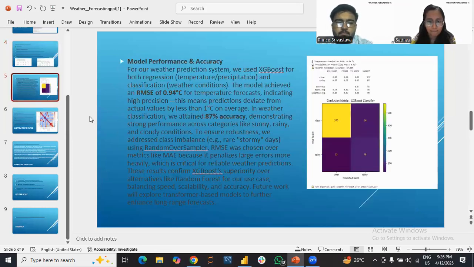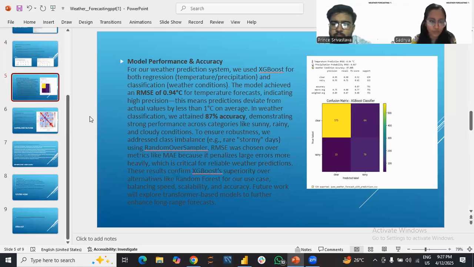And again, talking about why exactly XGBoost over random forest: model performance and accuracy. For our weather prediction system, we use XGBoost for regression of temperature and classification of the weather condition. This model achieves 0.94 degrees Celsius for temperature, which is very accurate. The lower the RMSE, the higher the accuracy.